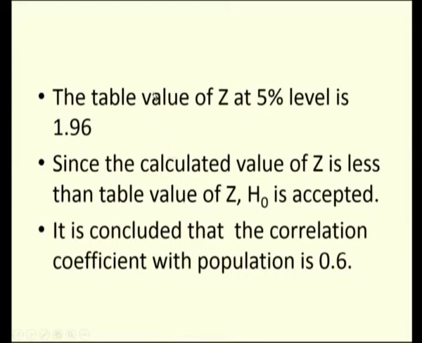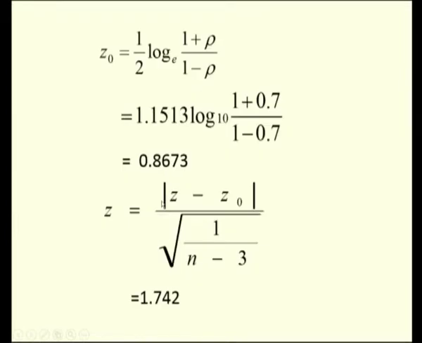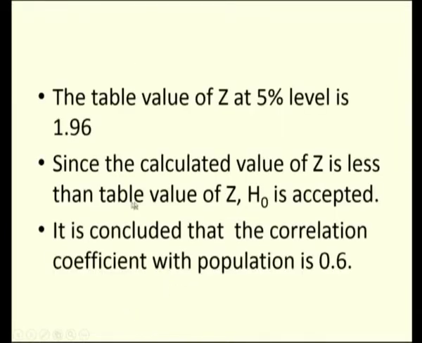I compare the calculated value with the table value of z at 5% level of significance. Since it is a two-tailed test, the value is 1.96. The calculated value here, 1.7, is less than the table value of 1.96, so you need to accept the hypothesis. The conclusion is that the sample correlation has come from a population with correlation coefficient 0.6.